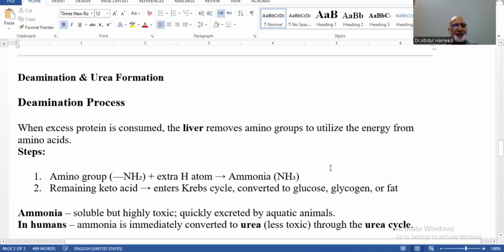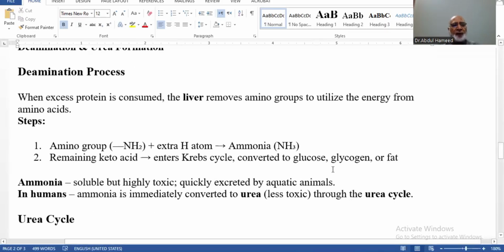So what are the steps? Amino group NH2 plus extra hydrogen atoms, and there will be formation of ammonia. And the remaining keto group may enter the Krebs cycle, may be converted to glucose, glycogen, or fat as per different types of metabolic pathway. So ammonia is soluble but highly toxic, quickly excreted by aquatic animals. In humans, ammonia is immediately converted to urea, which is less toxic, through the urea cycle.